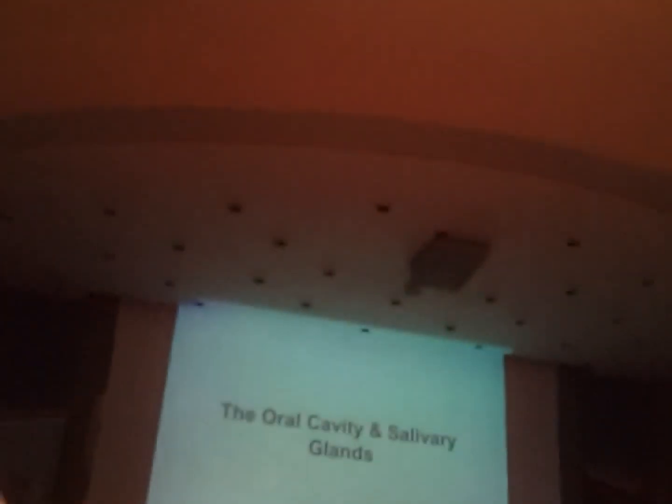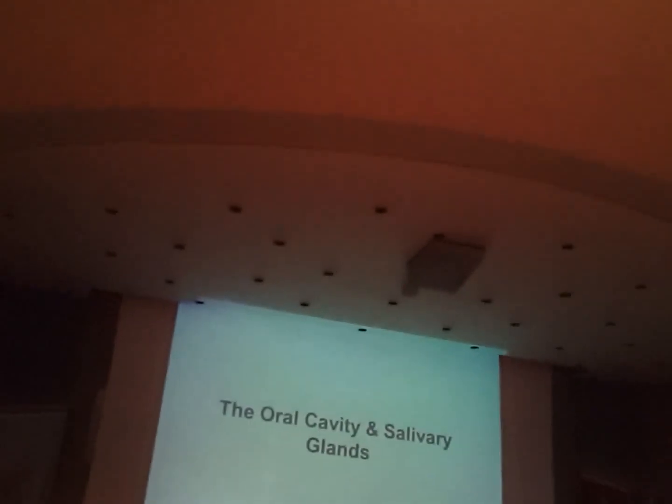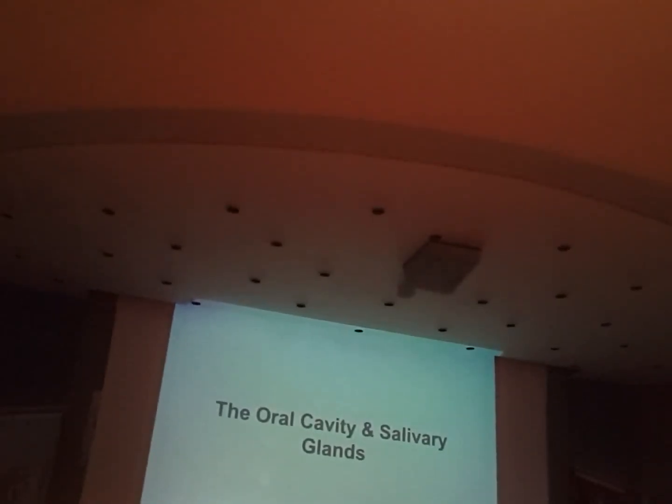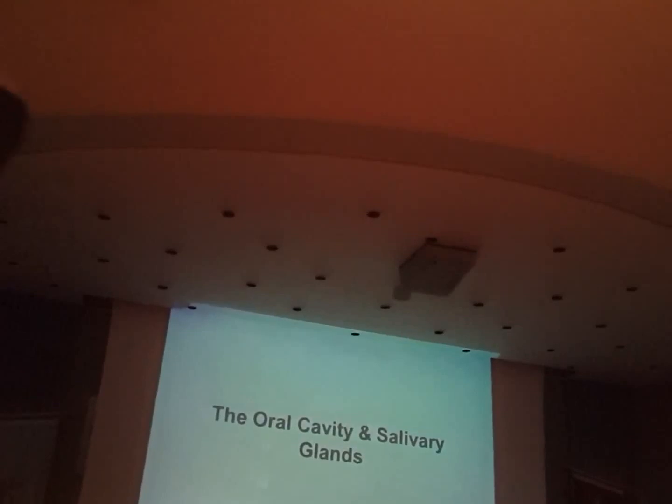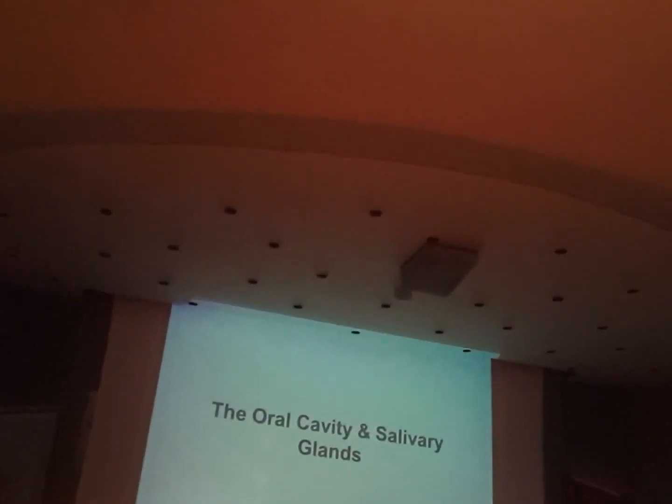In addition, there is another set of organs in the digestive system. Those we call the accessory organs, but they are very important.